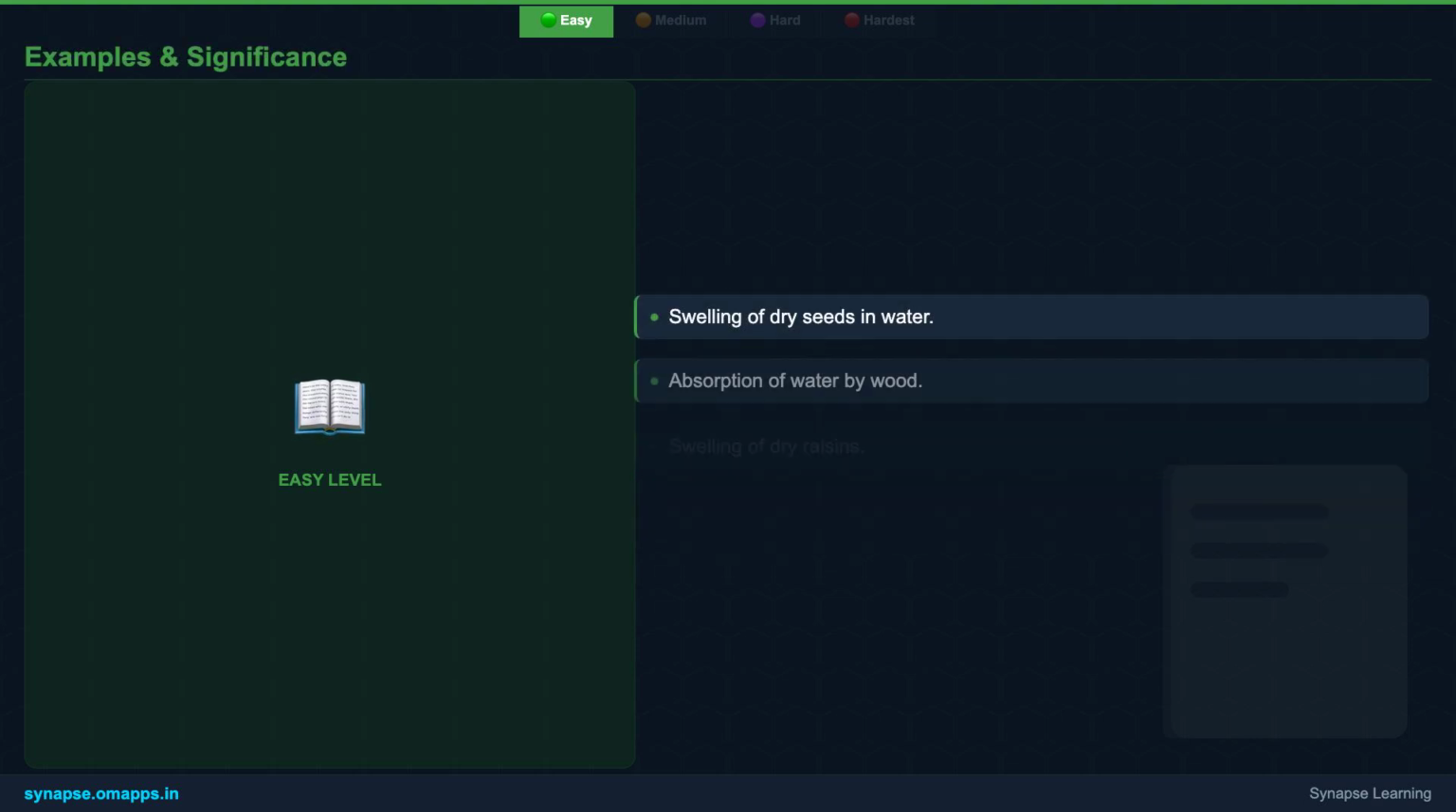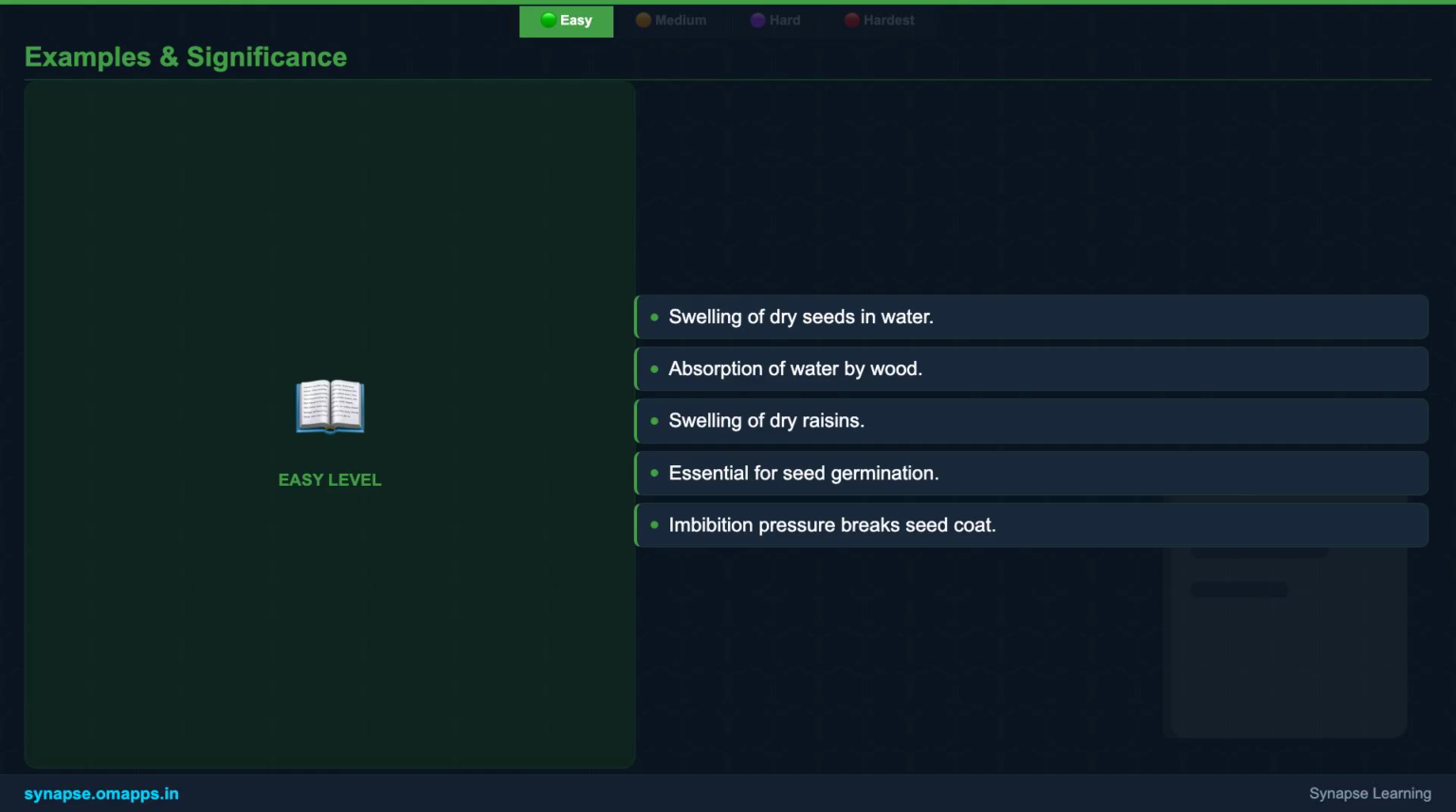Let's look at some common examples. The most familiar one is the swelling of dry seeds when they are placed in water. This is a crucial first step for germination. Another example is wood absorbing water. This is why wooden doors and windows can swell and get stuck during humid weather. This process is not just a physical curiosity, it's vital for life.